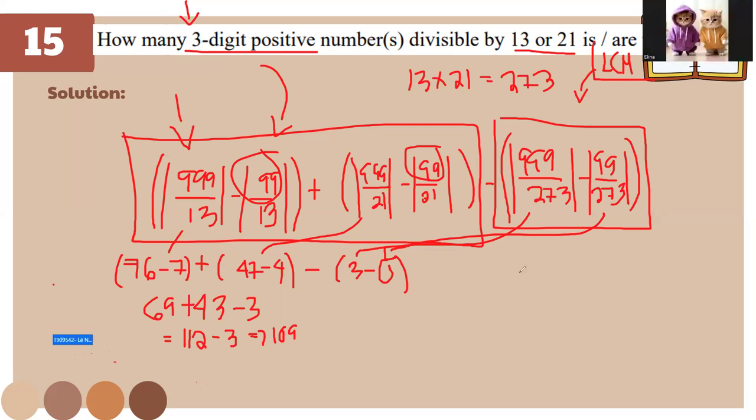So 999 over 13 in absolute value has 76 with a remainder, but we are on absolute value, so just get 76. No rounding up, just the number, and erase the remainder.